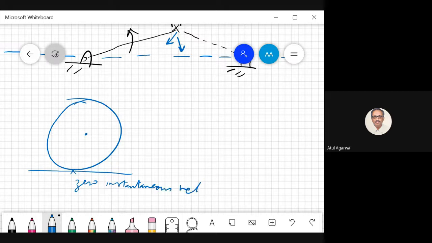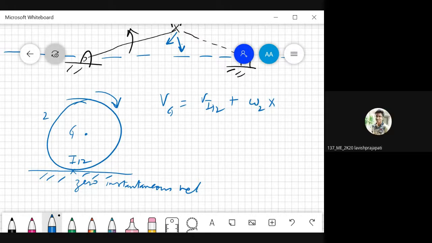So if this body is called body 2 and this is your frame, this point I can call I12, and this body is rotating clockwise like this. So what is the velocity of this center? The velocity of this point is, so you see, velocity of I12 plus omega 2 cross R, or I12 G you can call.